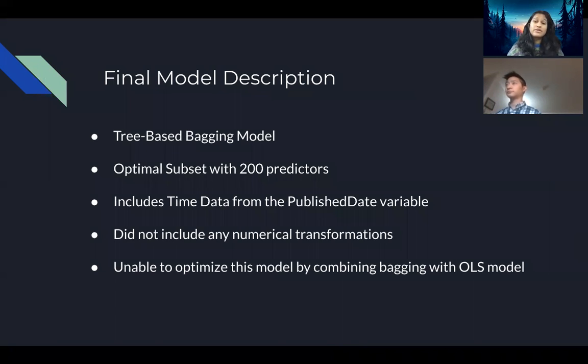So just to recap, our final model consisted of a tree-based bagging model with its optimal subset having 200 predictors. We included the time data from the published date variable and did not include any other numerical transformations. Lastly, we were unable to optimize our model by combining it with an OLS model.